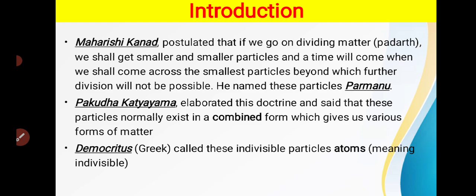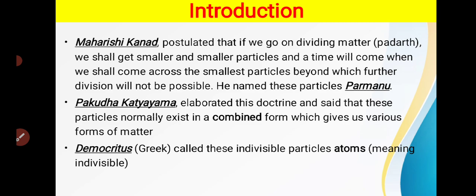As we know, when we say water molecule, hydrogen and oxygen combine with each other in the ratio of 2 hydrogen atoms and 1 oxygen atom, they form H2O, and that is the fixed ratio of both of these. So this was the concept proposed by Kanad.